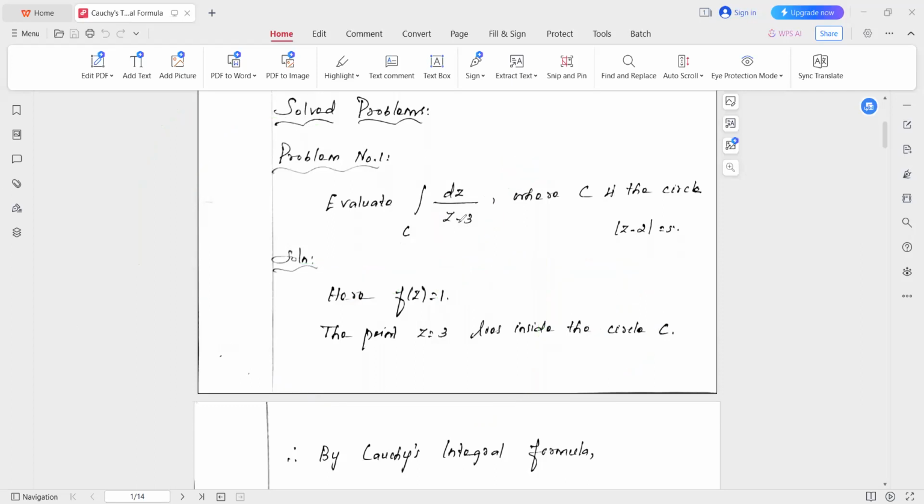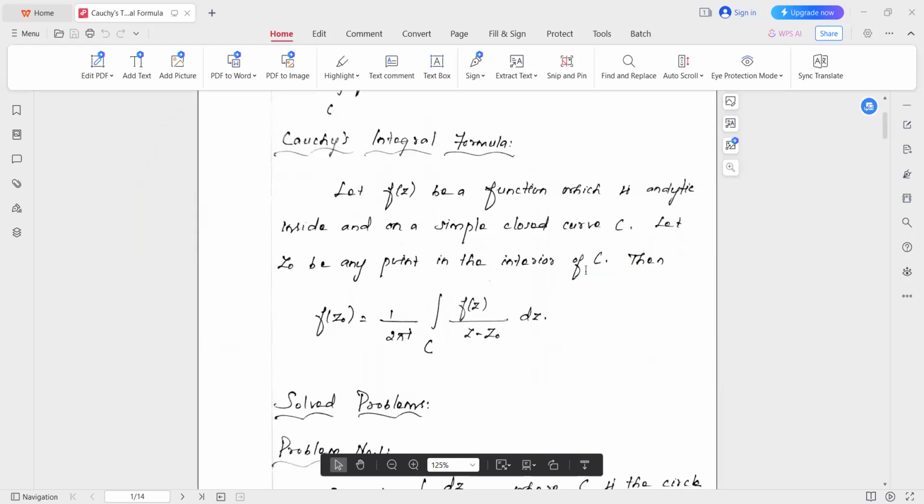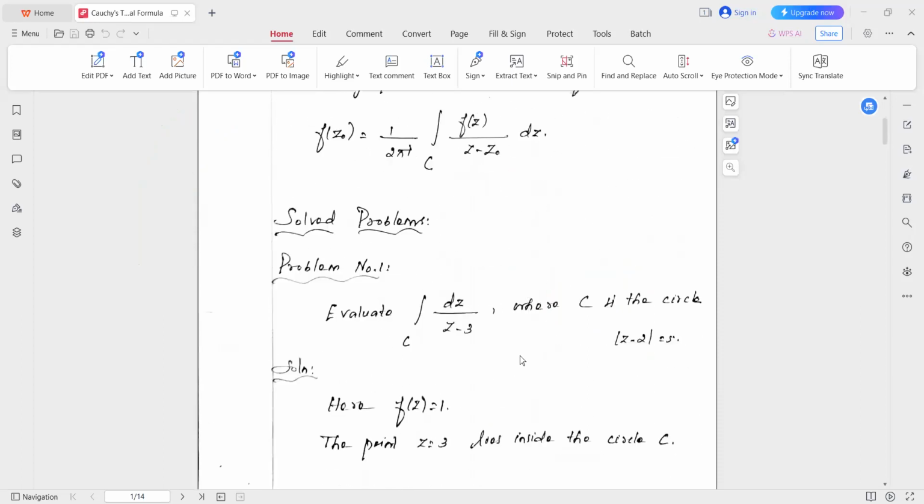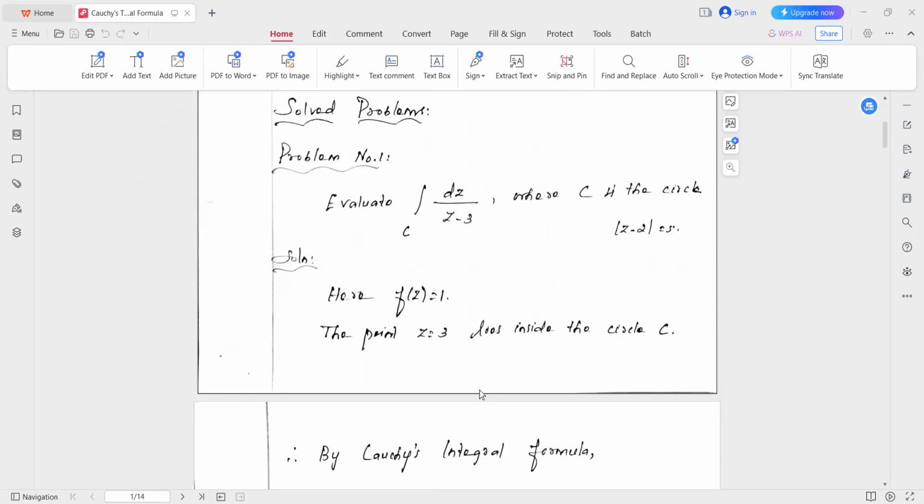So the point 3 lies inside the circle, which means we can use either Cauchy's theorem or Cauchy's integral formula. Which one do we have to use here? Of course, Cauchy's integral formula, because the function's analyticity fails at the point 3 and the point 3 lies inside the circle. This is what Cauchy's integral formula means: the point lies in the interior of C.